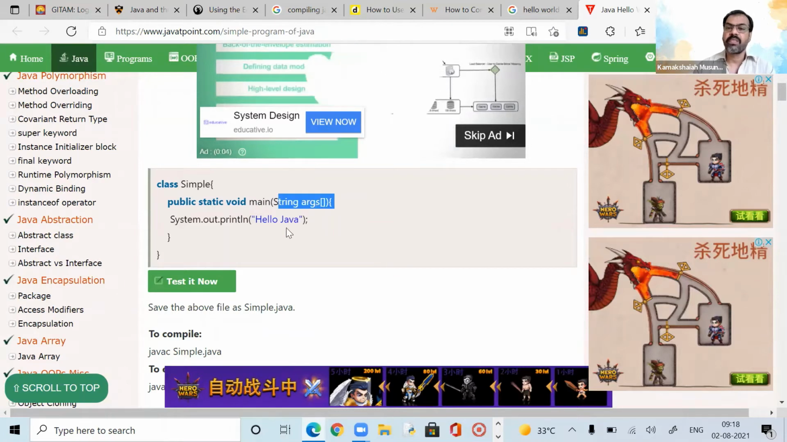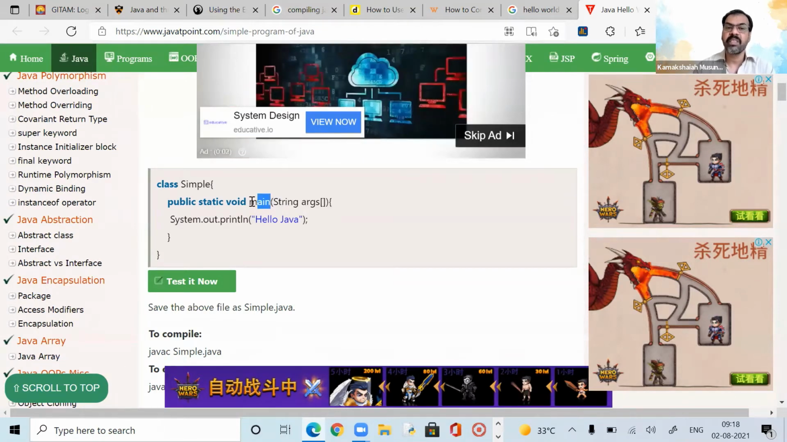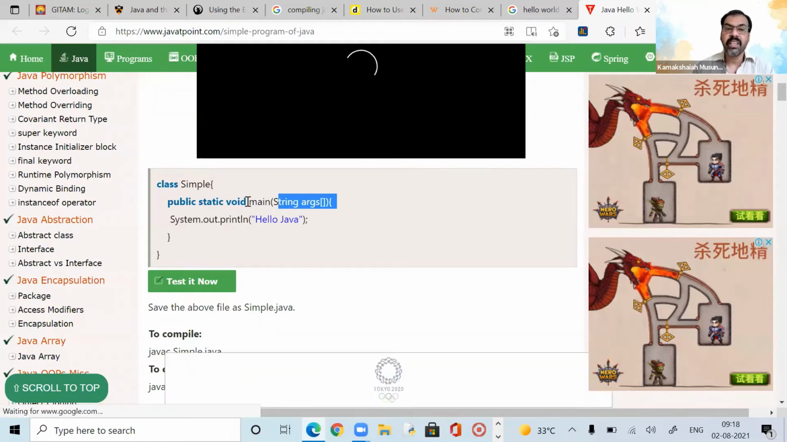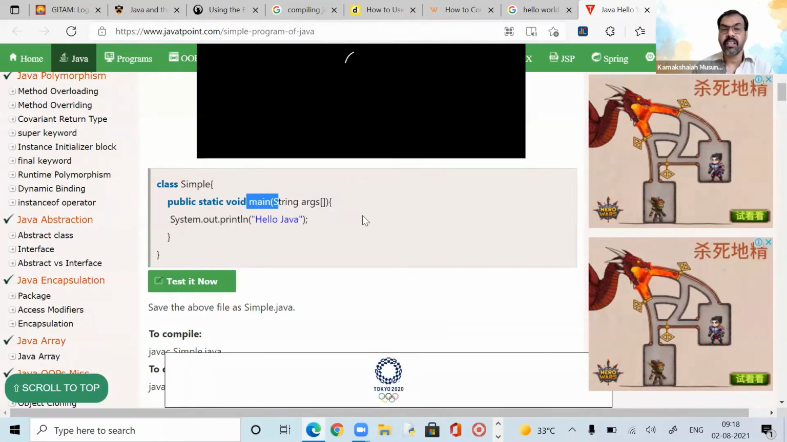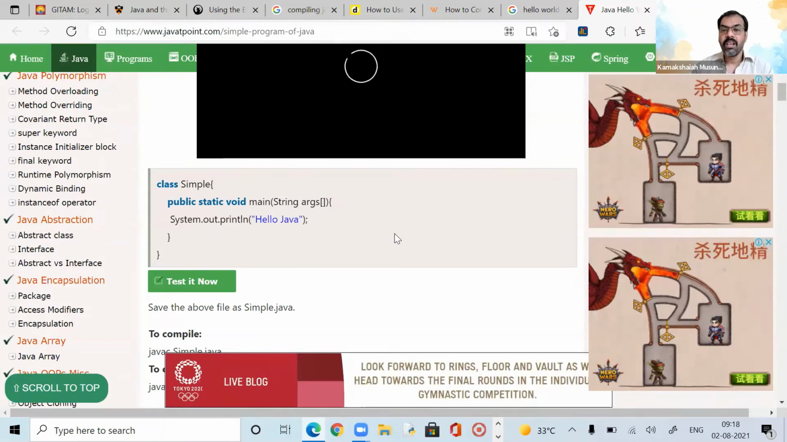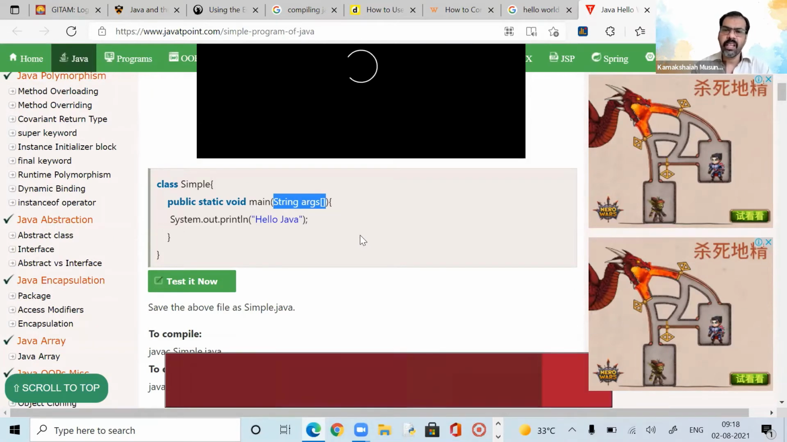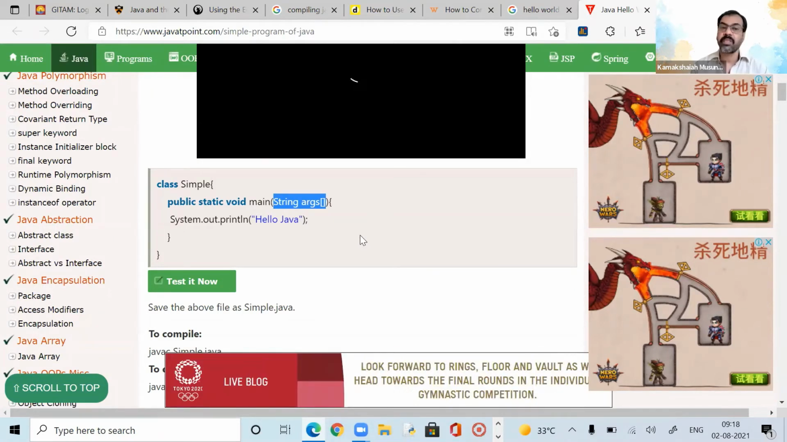Arguments are inputs that need to be processed by this method main. Whenever we write a function, even in R, when you define a function we need to declare the arguments. A function can be an empty function, it need not have the arguments, but the main method needs to have this particular statement, string args.